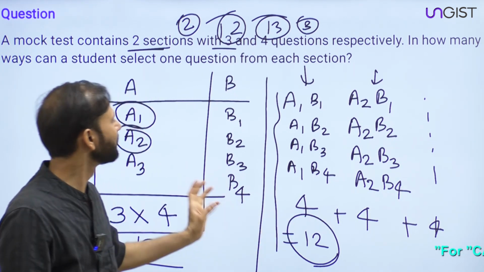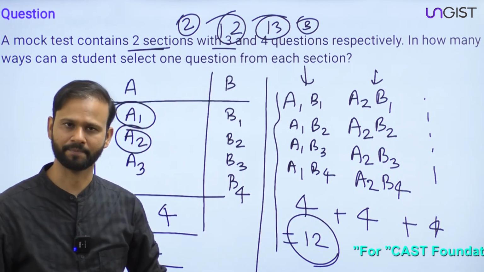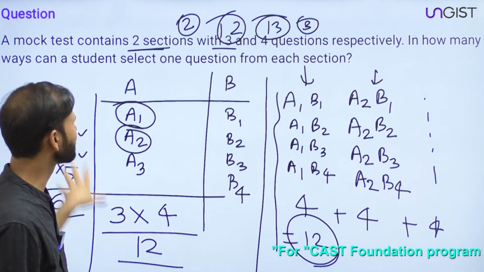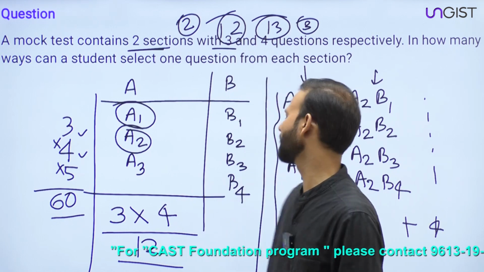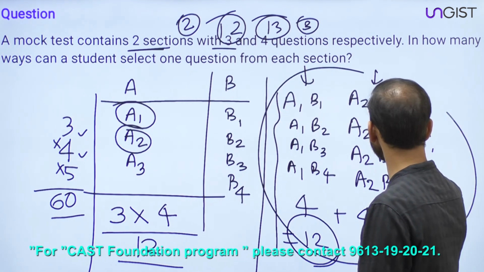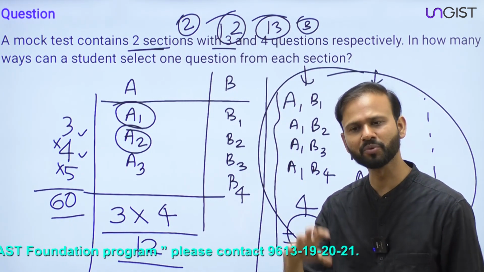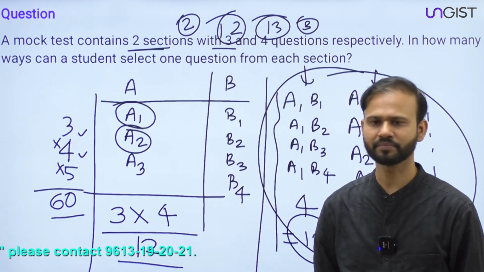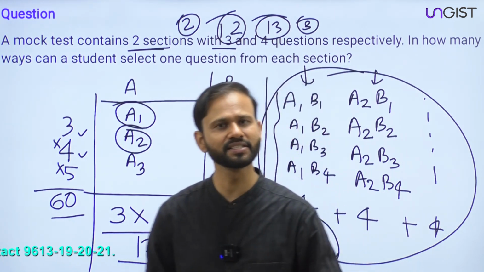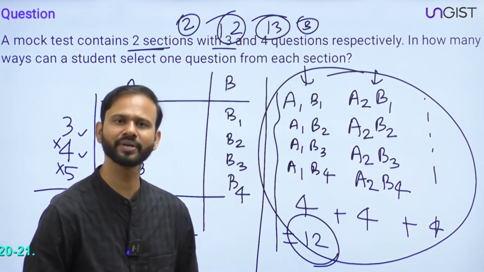So now you can generalize the things. Clear? Because now you got the process, that you just have to multiply, and how and why you have to multiply. So this is the approach. Here you have to check the approach. Fine. Clear everyone? Now let's move to the next question, guys. Shall we move to the next question, everyone?